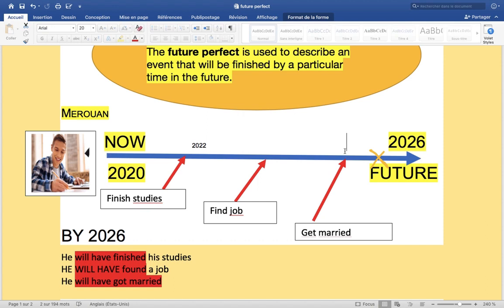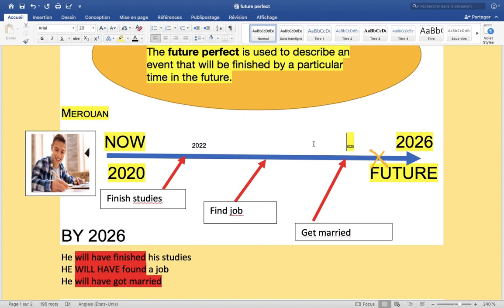Maybe he's going to get married in 2025. So in 2025 he will have got married.